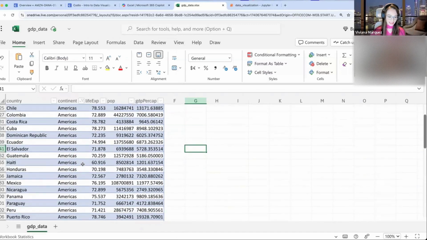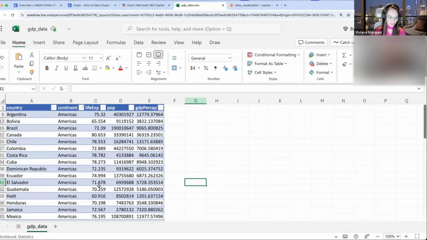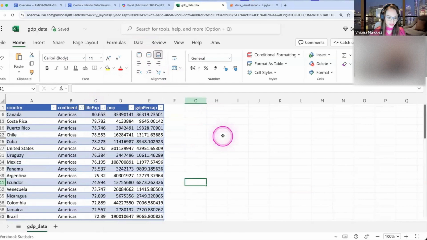So I can quickly say, okay, look, the United States has a very big GDP and people usually live on average 78 years. You can also sort your data. For the person that wanted to sort, you can click here on the caret and say sort by this column, let's say largest to smallest.